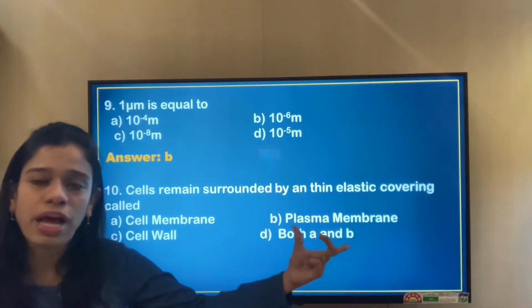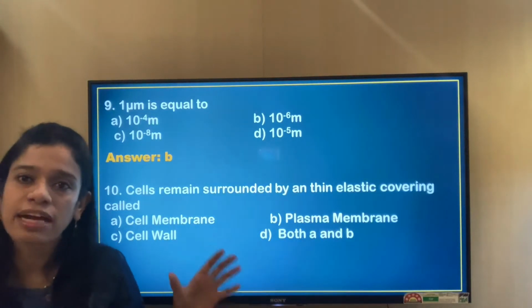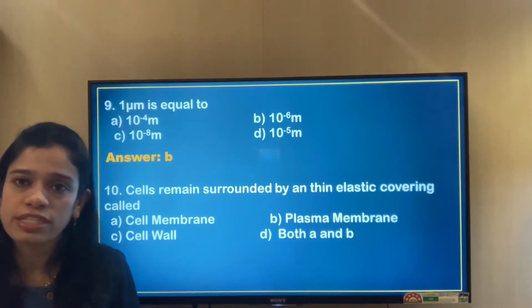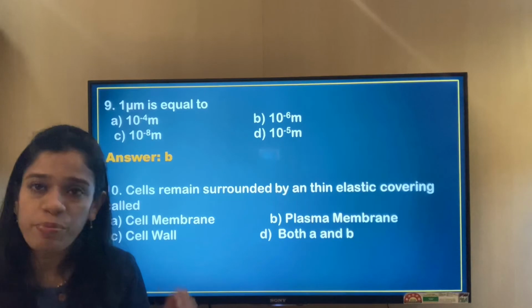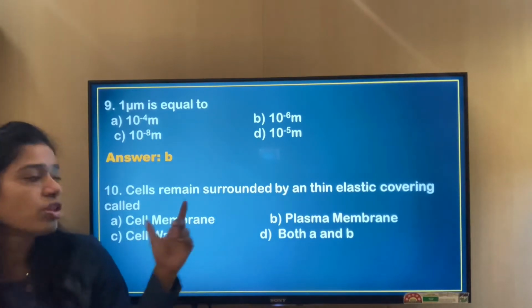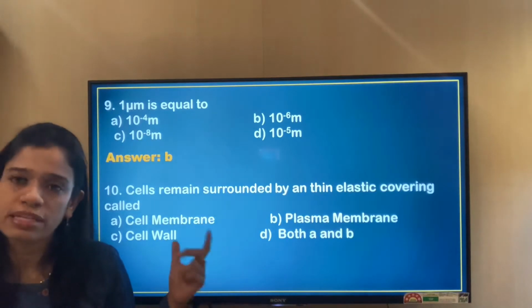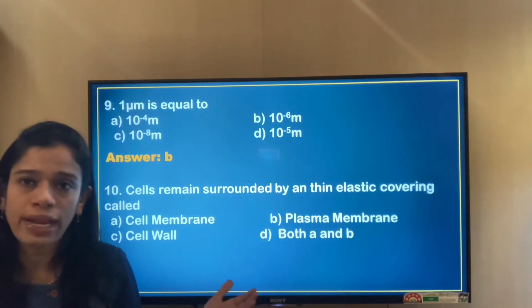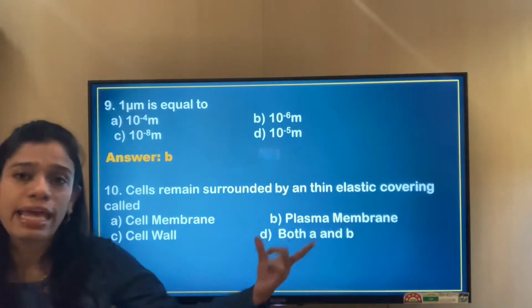We all know that plasma membrane is also known as cell membrane, and this is the outer covering of the cell, which is thin and elastic, and it also is semi-permeable in nature. So both of them are just two different names that are being used, that is cell membrane or plasma membrane is one and the same thing. So we should go with option D, that is both A and B.